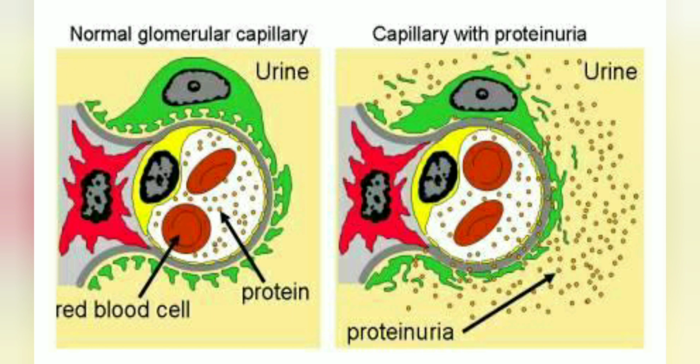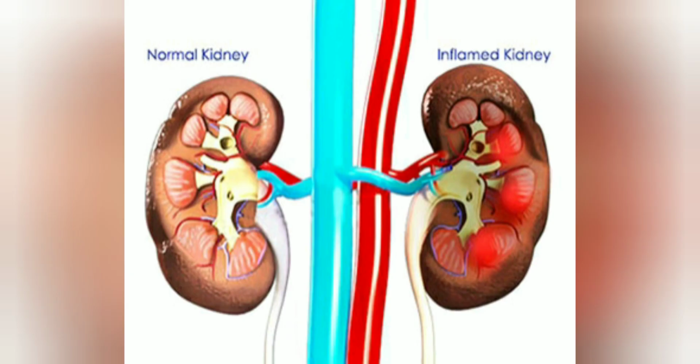Now, what happens normally during filtration of urine is that proteins are not filtered. But if a large amount of protein escapes from blood and enters into urine, that means you are suffering from nephritis. And this leads to a change in blood colloidal osmotic pressure. It leads to movement of fluid from blood to interstitial spaces, and it is also reflected as edema.